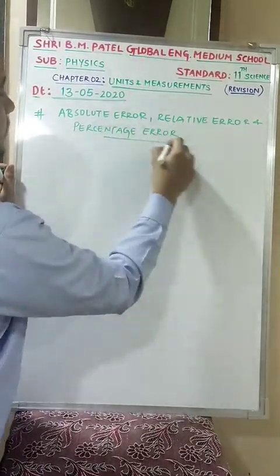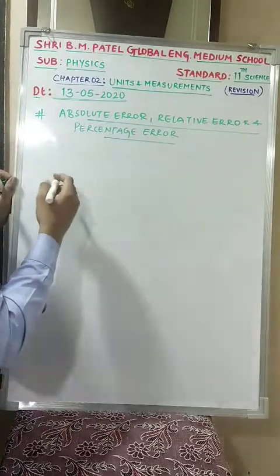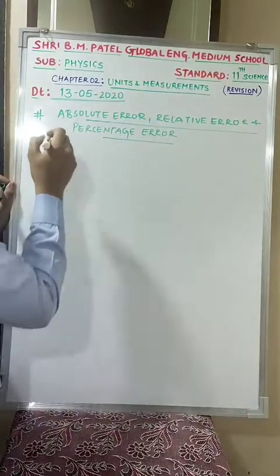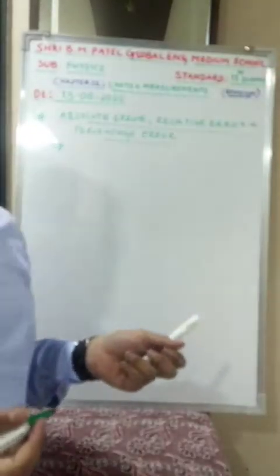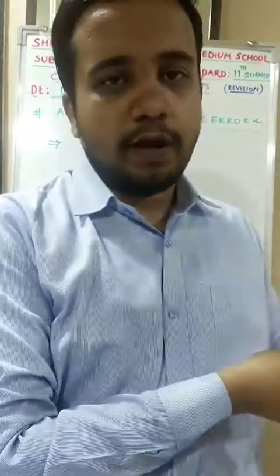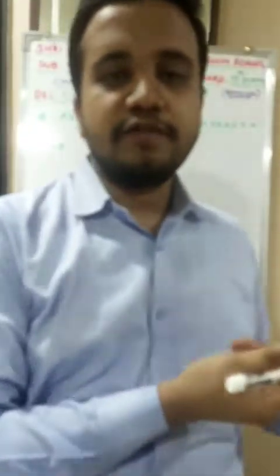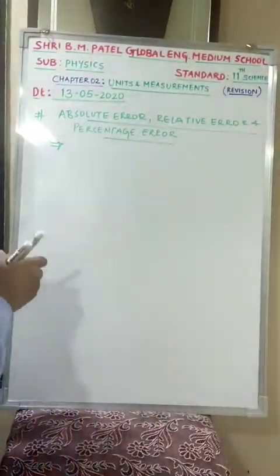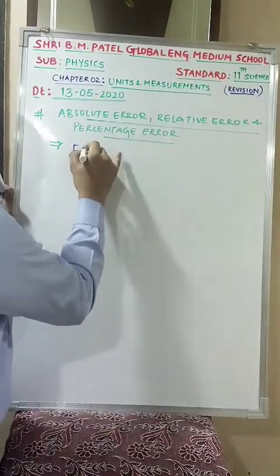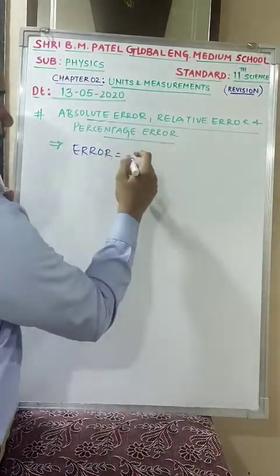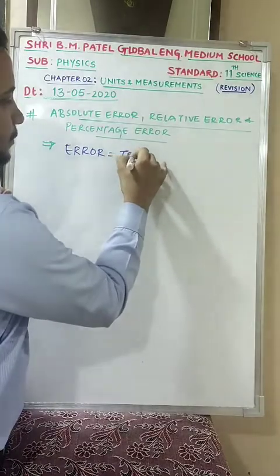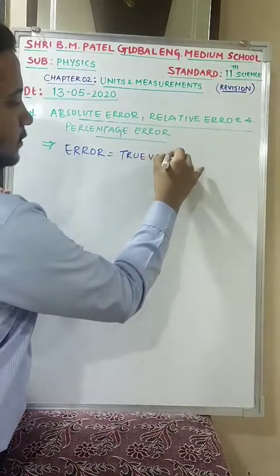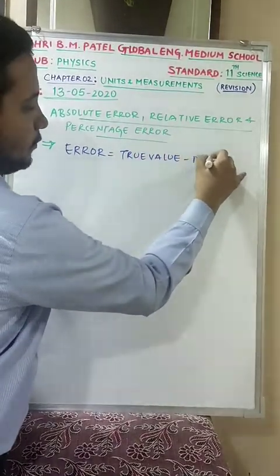Everybody knows what is error? Yes or no? Error is nothing but the value that is being measured which does not match with the true value. The difference between the true value and the measured value is known as error. So I can define error as true value minus measured value.